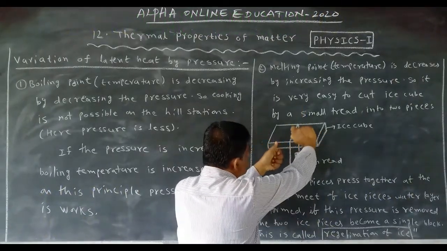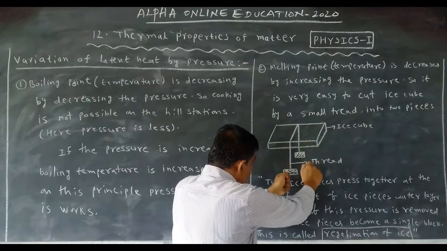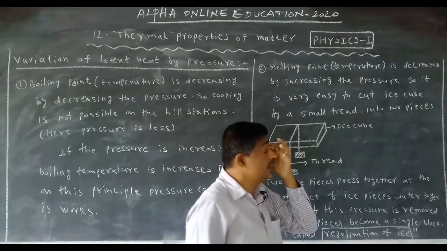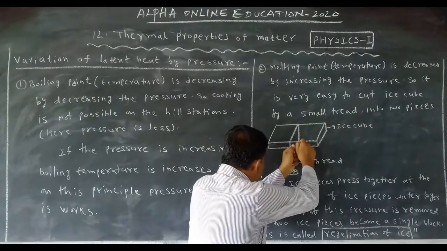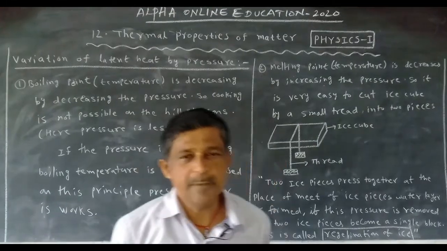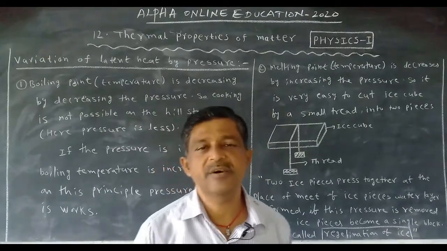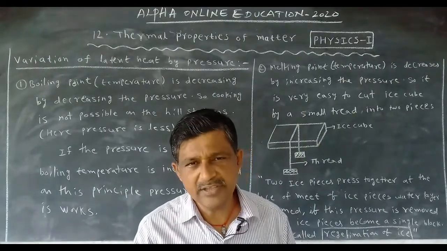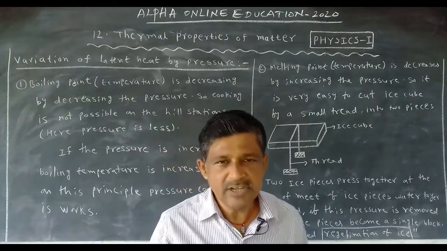What do we take? We take one small thread and apply weights on it. When the pressure increases, what happens to the melting temperature? It decreases. At this place, a water layer will form and it is divided into pieces. Especially this happens in ice factories. If you want to purchase an ice cube, if you want a small piece, you can cut that using a thread.